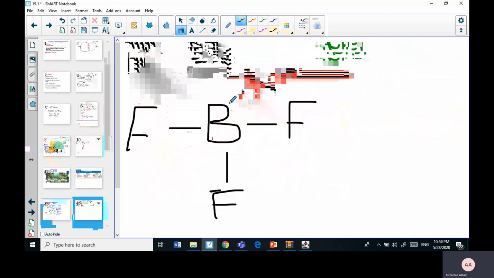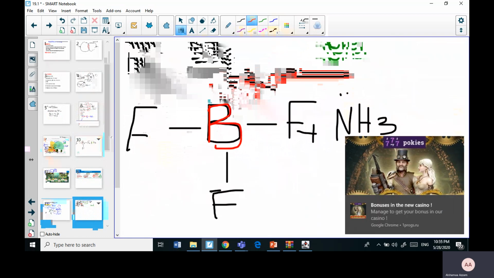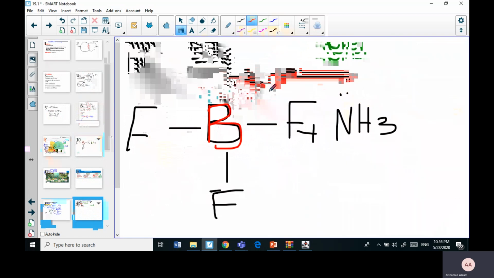They found out that this substance, when it reacts with NH3, this boron has the affinity to have more electrons. So it will go and take those electrons of the ammonia. But we already said, will ammonia give those electrons away completely? No. So what is going to happen?